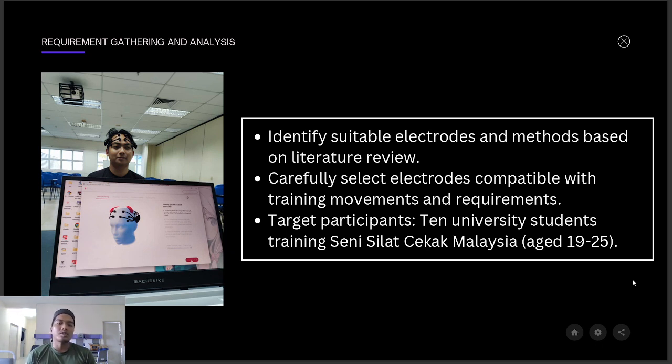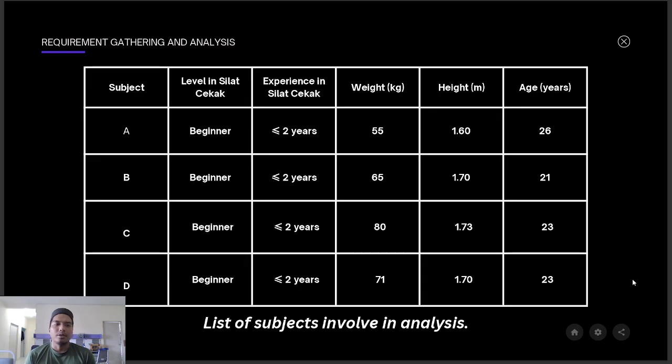The target participants were only 10 students, but now we add more, up to 20 participants. So this is the list of subjects involved in the analysis. For subject A, the beginner's experience in Malaysia is under 2 years, the weight is 55 kg, and the height is 1.6 meters. All of this we collected only from UNIMED students and only for Persatuan Seni Silat Cekak Malaysia.